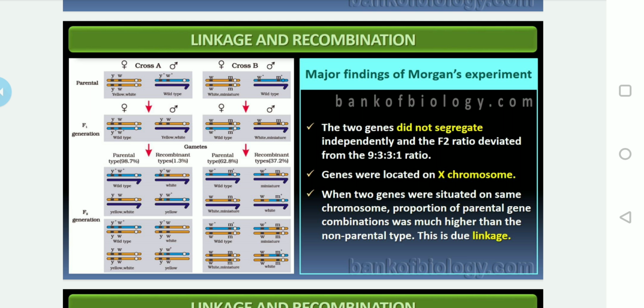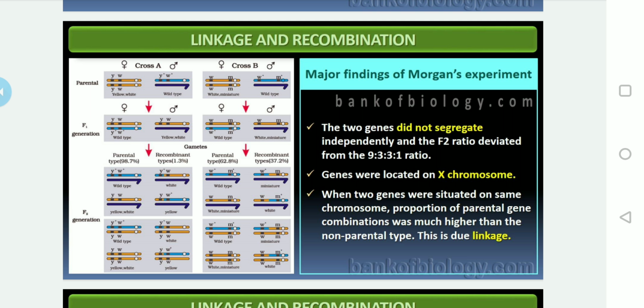So the above observations from the two experiments raised two questions: how do genes get separated or recombined, why does it happen, and why is there a difference in the frequency of recombination between different genes?